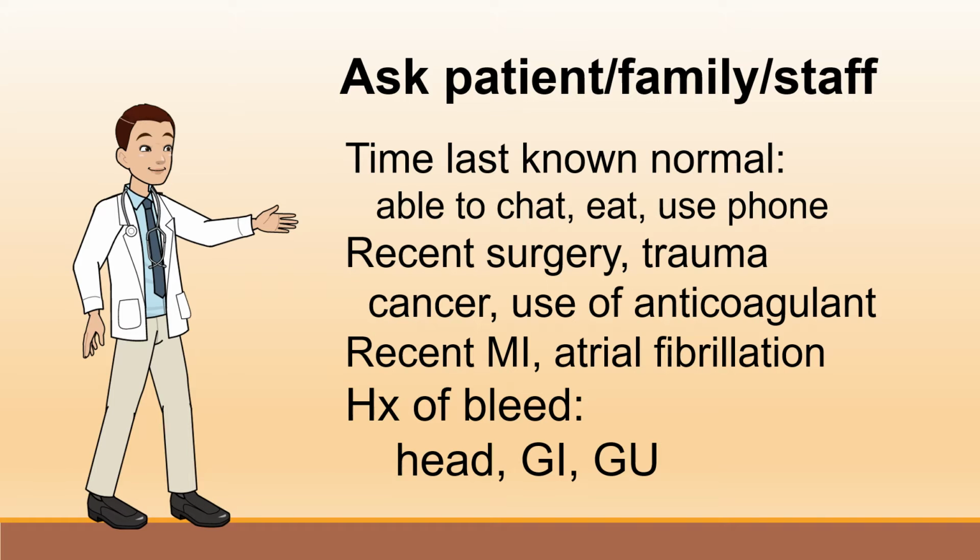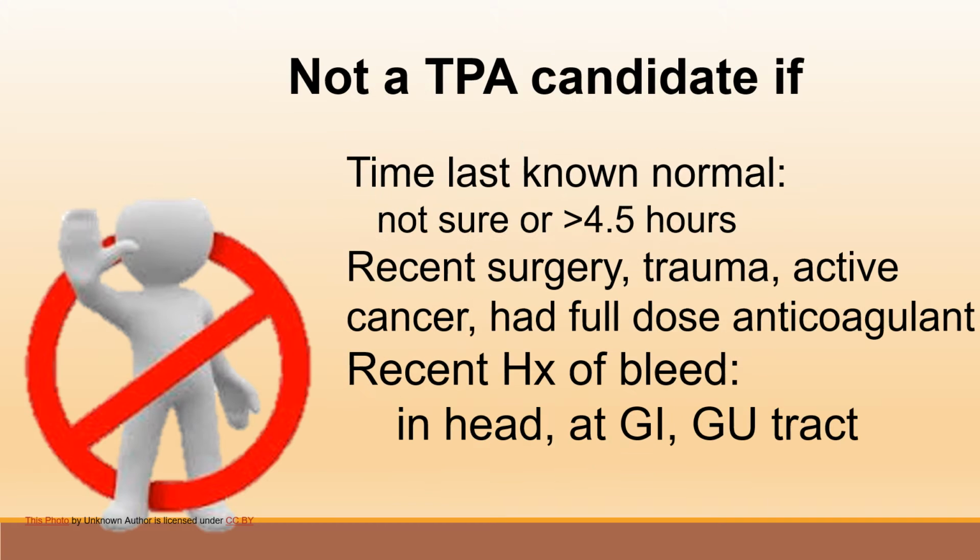Ask the patient, family, or the hospital staff, last time patient was known to be normal, last time able to chat and talk well, able to eat, able to use the phone. Does the patient have any recent surgery, trauma, cancer, use of anticoagulant? Does the patient have recent heart attack, atrial fibrillation? Any history of bleeding in the head, in the GI and GU system?